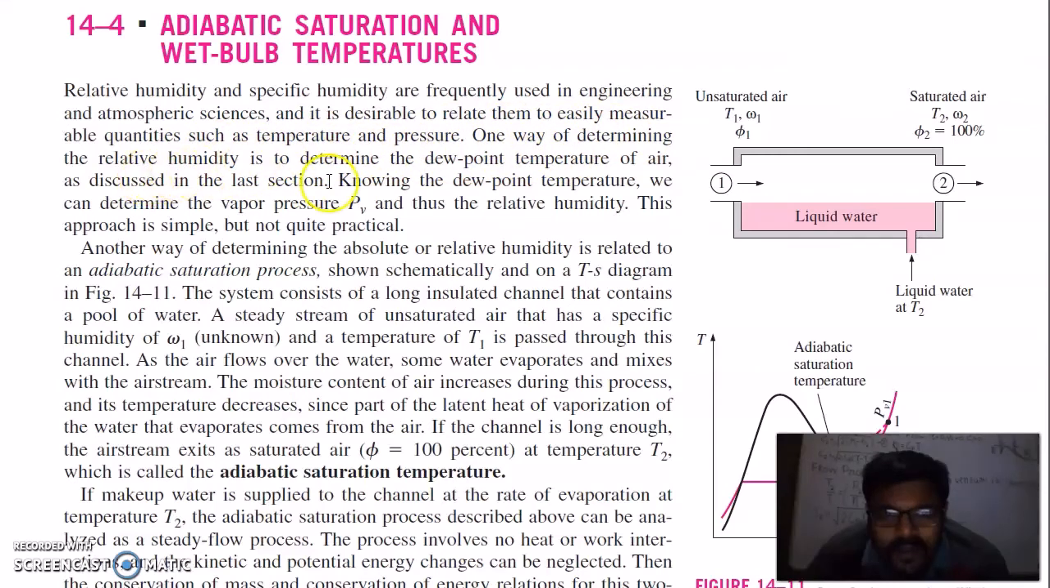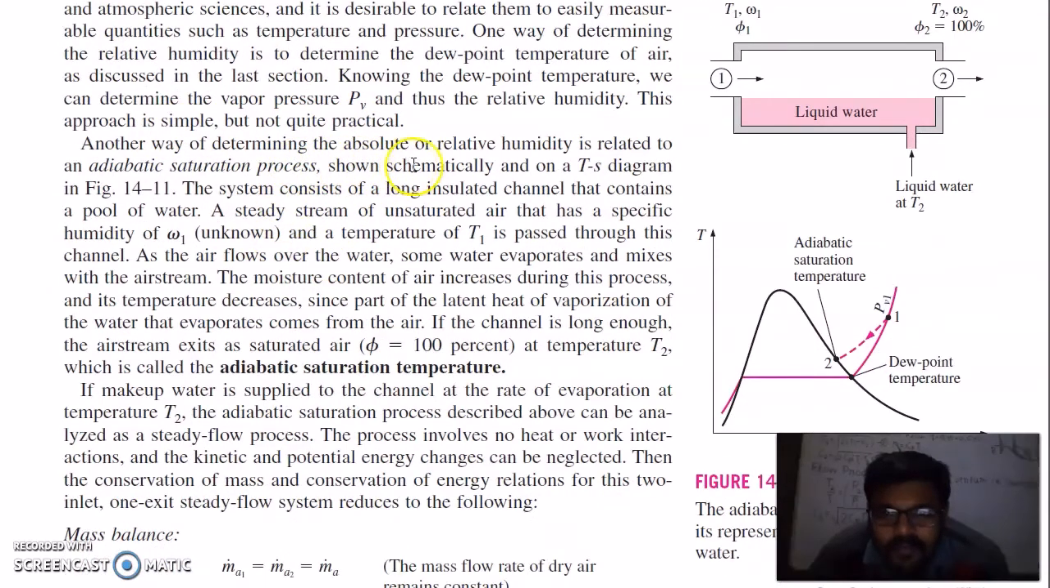One way of determining relative humidity is to determine the dew point temperature of air, as described in the last section. Knowing the dew point temperature, we can determine the vapor pressure Pv and then the relative humidity. This approach is simple but not quite practical. Another way of determining the specific or relative humidity is related to the adiabatic saturation process, shown on a T-s diagram.